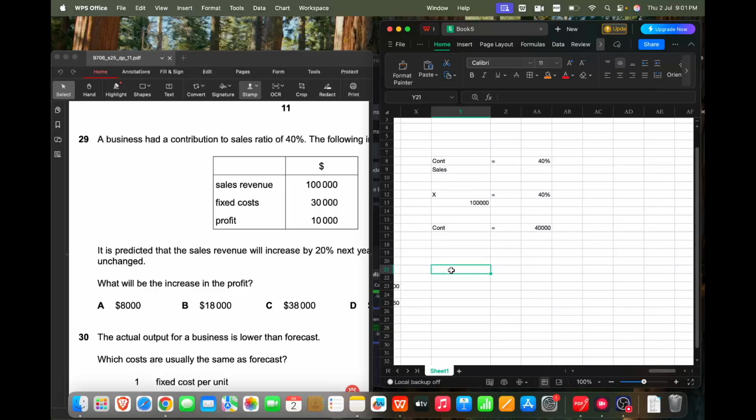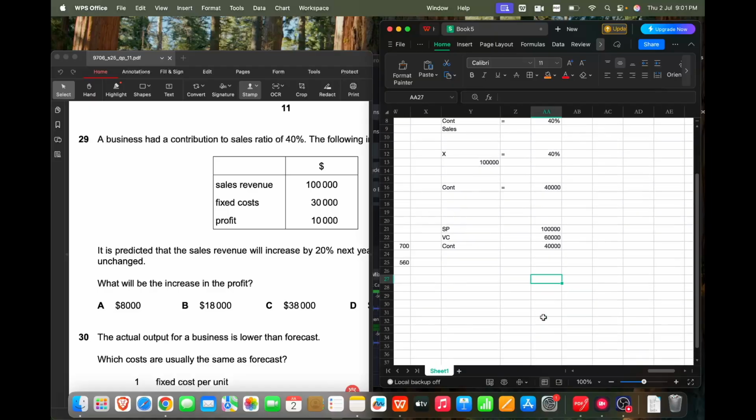How do I calculate contribution? Selling price minus variable cost will give you contribution. Selling price we already know is 100,000. Contribution we just calculated, which is 40,000. That means my variable cost should be 60,000. I calculated that this way.